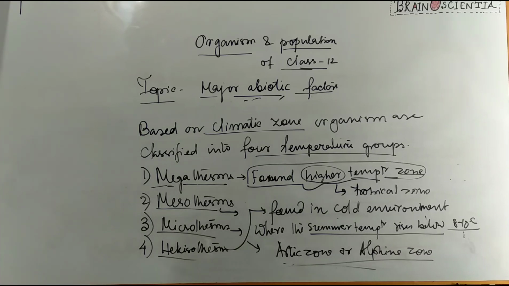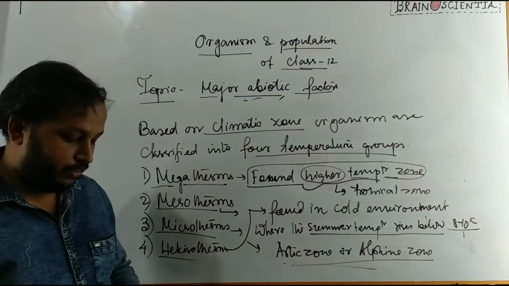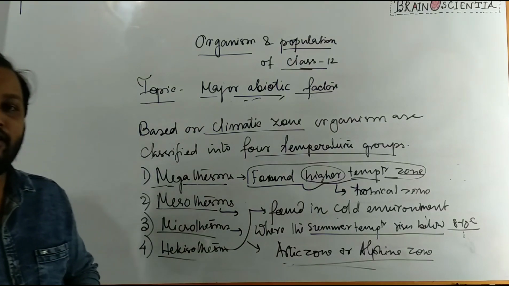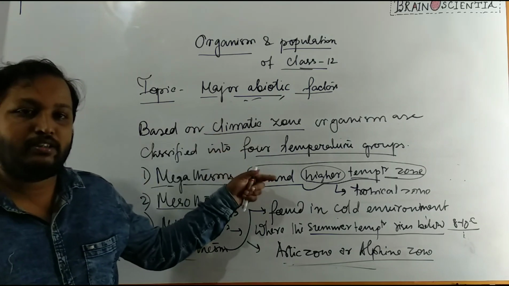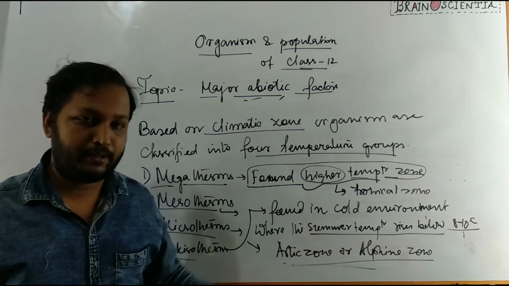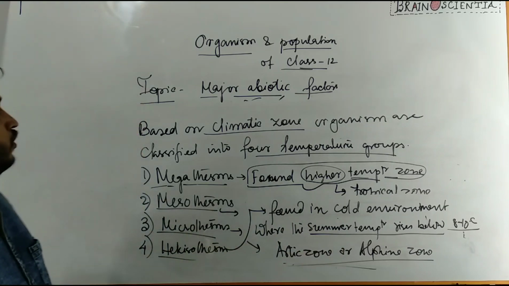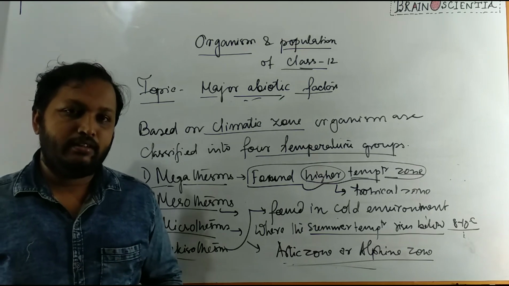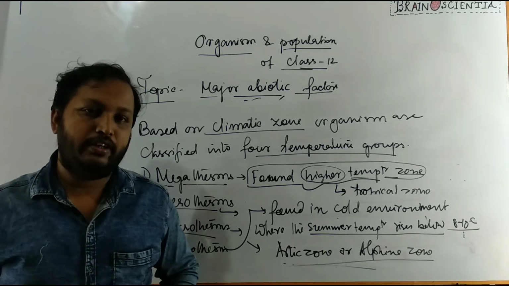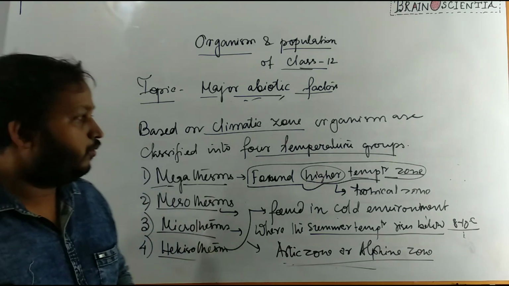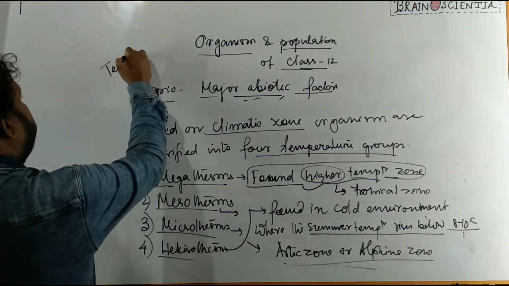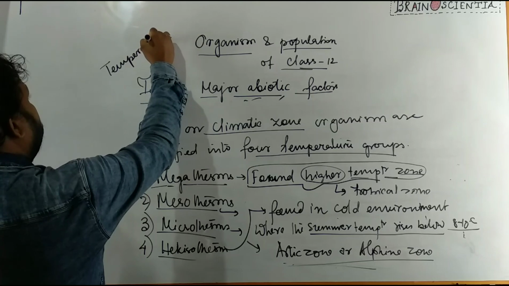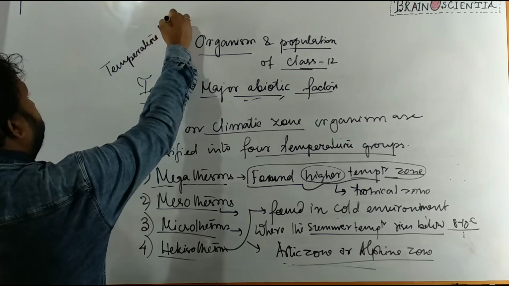So we have seen that animals are distributed in different regions of the planet Earth based on how temperature has a direct influence on their habitat. Okay, so this much for today. We will continue with some temperature rules in the next class. Next topic in the class is temperature rules.